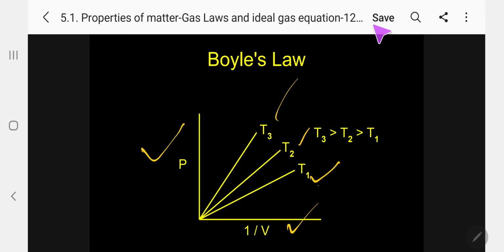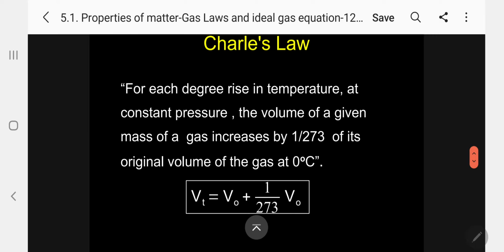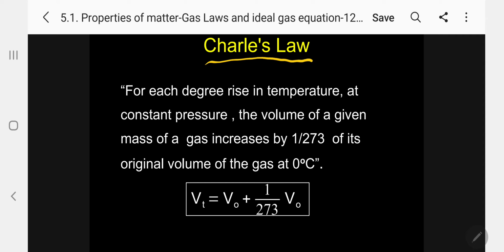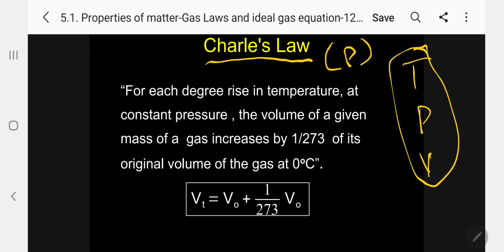Kindly follow. Now, the second law, Charles' law. What is Charles' law? The most important thing is that the pressure is kept constant. Kindly remember, first temperature, then pressure, then volume: T, P, V constant. Boyle's law, temperature constant; Charles' law, pressure constant; then we go for another law, Gay-Lussac's law, volume constant.